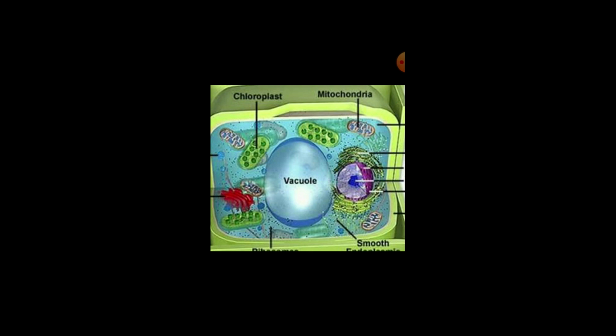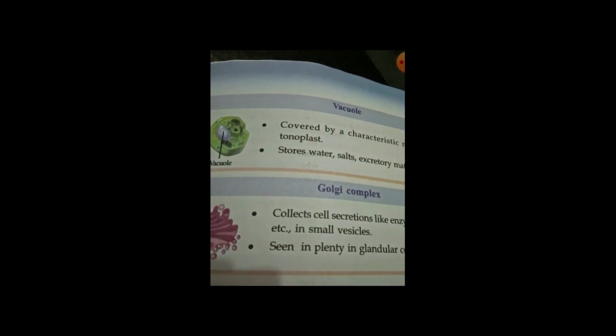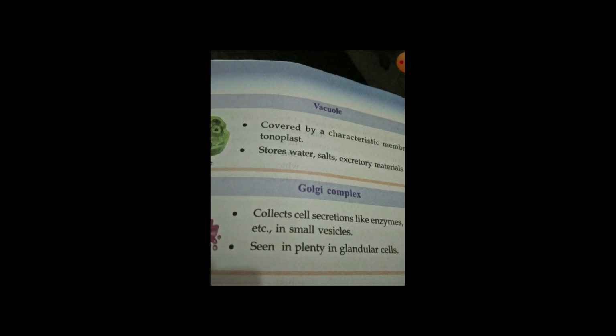Then the next one, the Golgi complex. Can you see the Golgi complex? Here it is seen in red color. That structure is called the Golgi complex. What is the function? It collects the cell secretions like enzyme, hormone, mucus. They are collected by the Golgi complex. They are present in small vesicles. They are abundantly present in glandular cells.